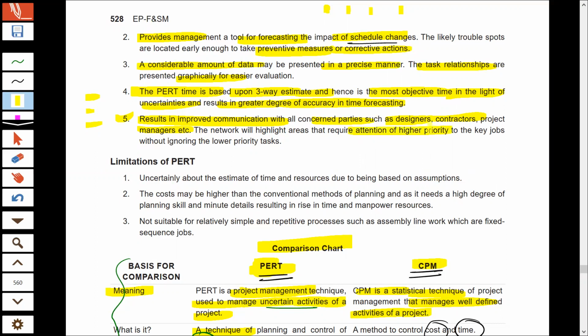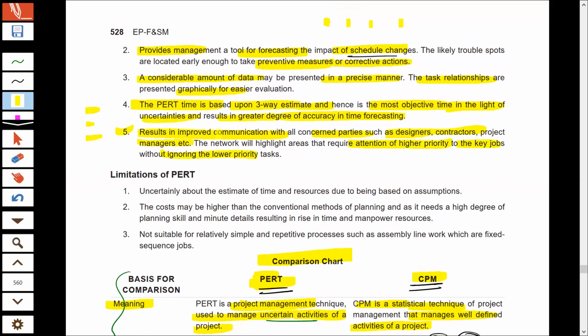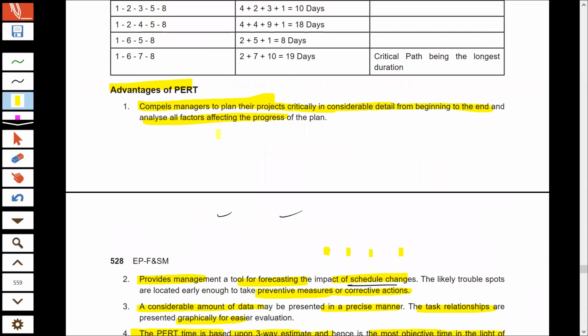Because of this communication, everybody will understand what are the activities which require high priority, and what would be the impact if we ignore these activities, and what are the activities which can be ignored without having any impact. So these are the advantages of PERT.